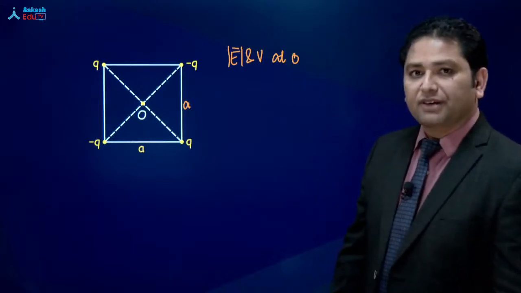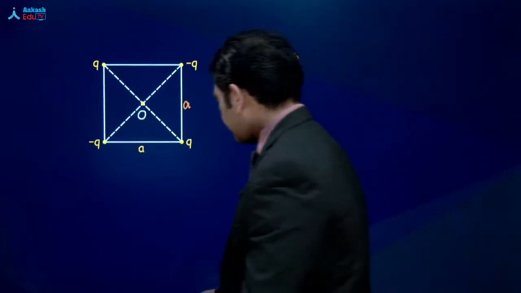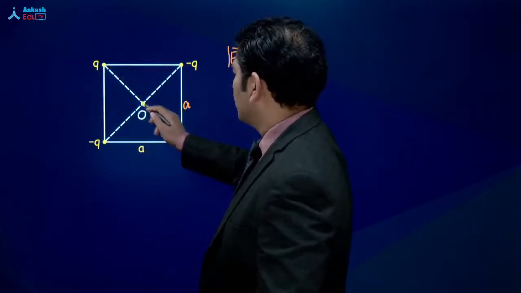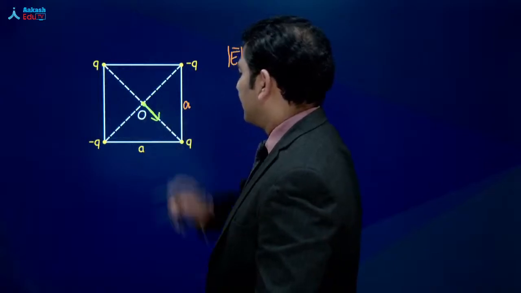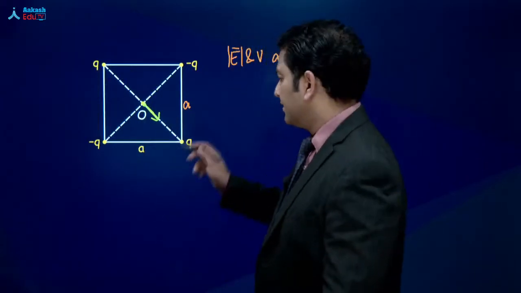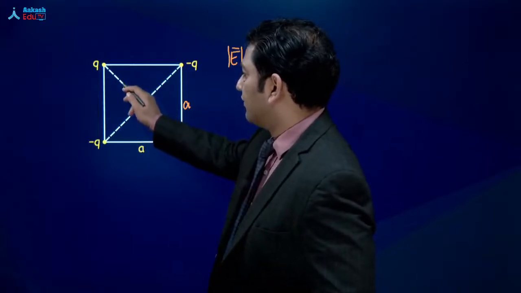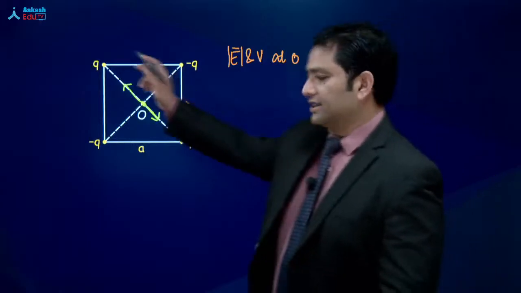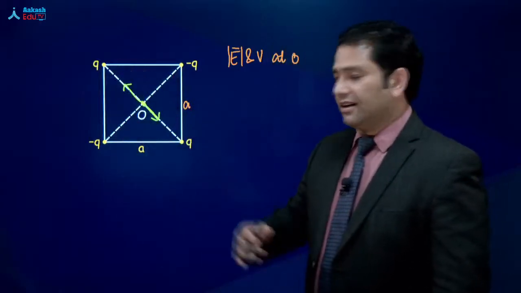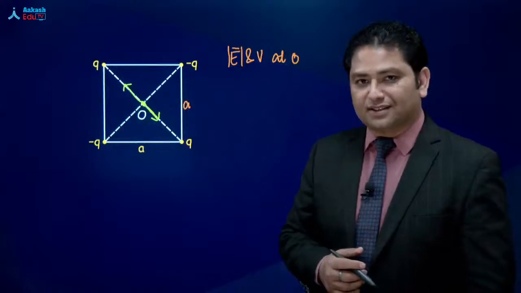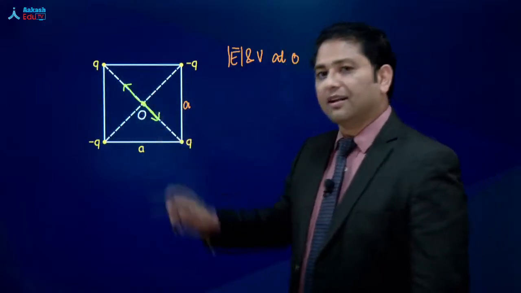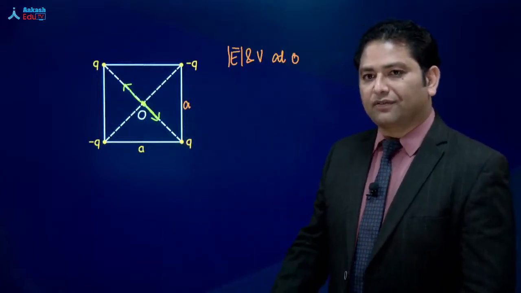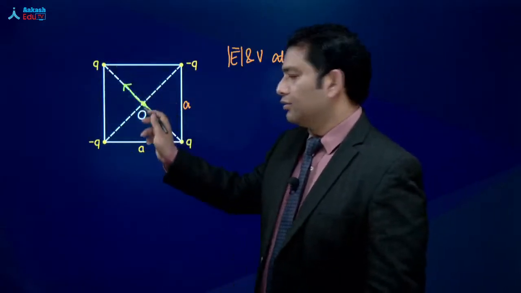अगर हम electric field की बात करें, this given charge Q will provide electric field in this direction, and this given charge Q will provide electric field in this direction. क्योंकि ये दो charges equal हैं, the magnitude of the electric field is equal, the direction that is opposite. That's the reason why at that given point electric field due to this and this will be 0.